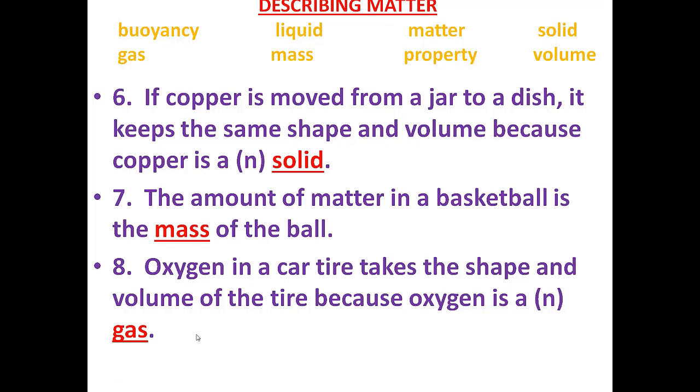The particles of the gas always try to fill the container. Even if the container is small, they just adjust there, and even if the container is of a larger capacity, the particles try to fill it. So gas does not have a fixed shape or a fixed volume. So the answer here is gas.